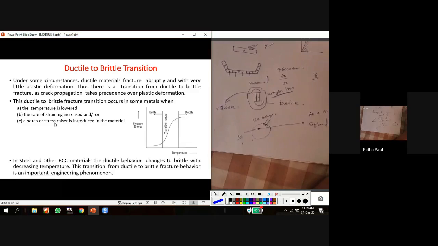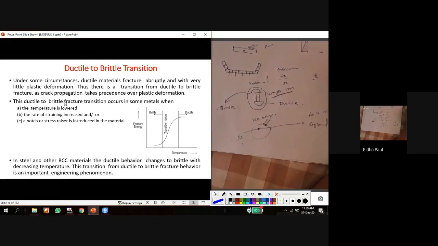The rate of straining increases here, where the strain increases by severe hammering. By severe hammering, it may change into brittle nature. Okay, so these are the three reasons for the ductile to brittle transition.